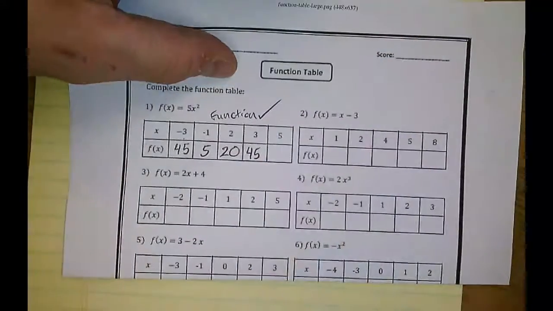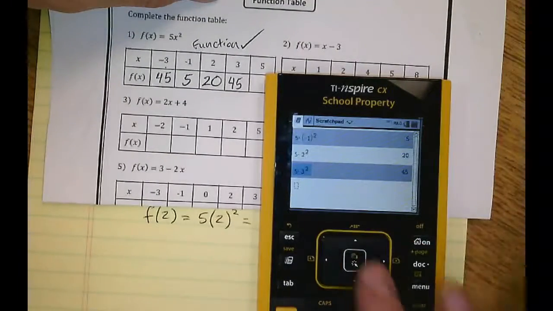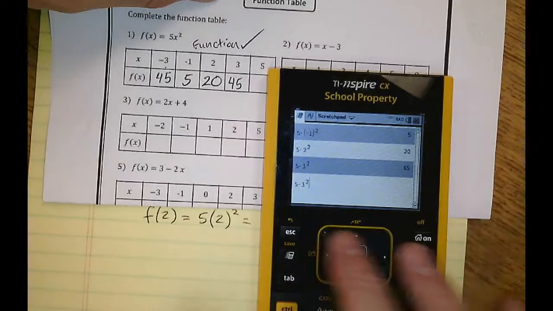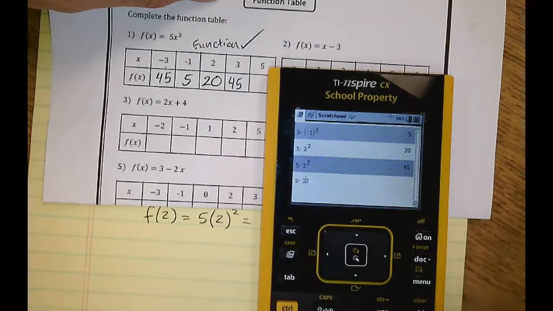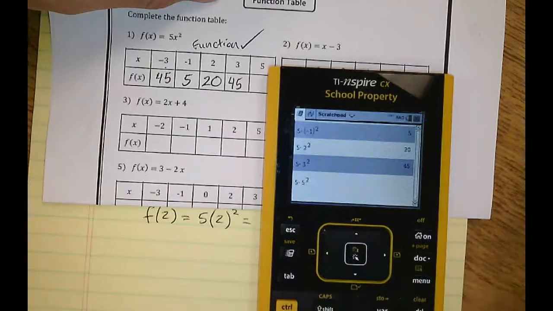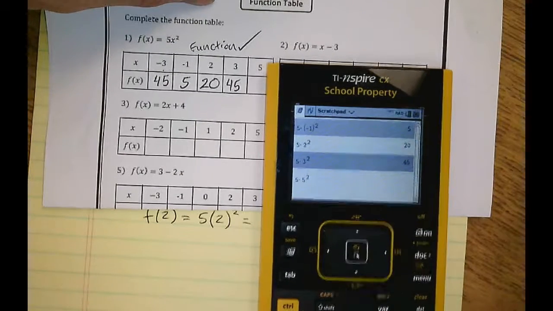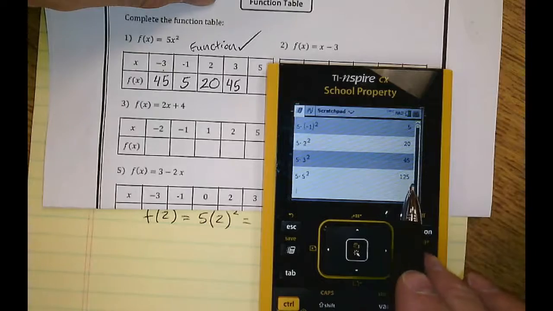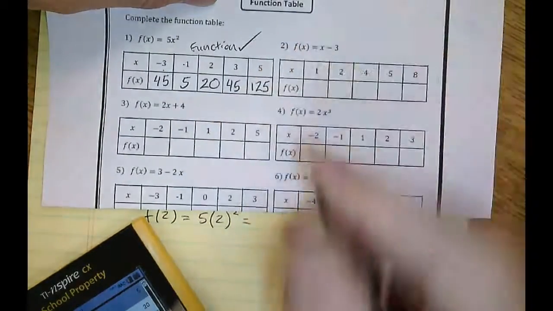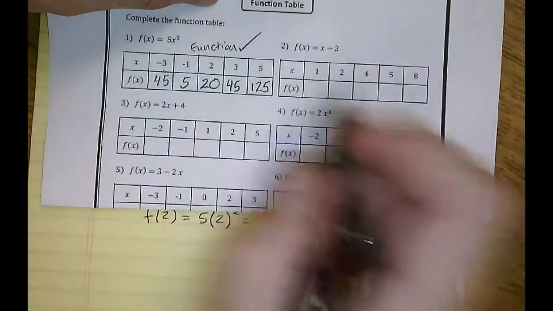Symmetry, maybe? Okay, the last one, use the calculator. Go up twice so that you get to the last problem that you wanted to work with. Because this last problem, I'm going to change the 3 to a 5. All right, there it is. 5 times 5 squared. You can see the answer here is 125. Okay, that's how you do number 1.